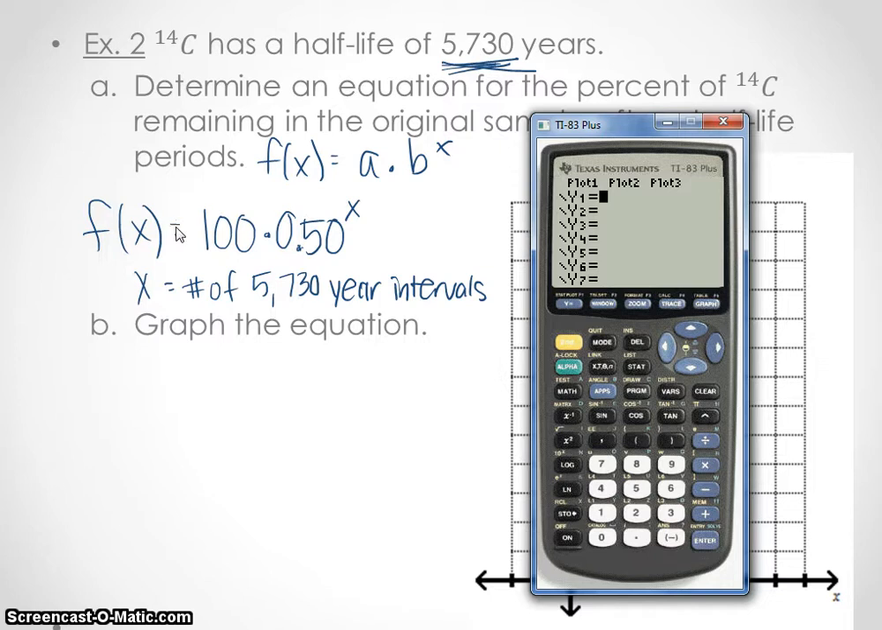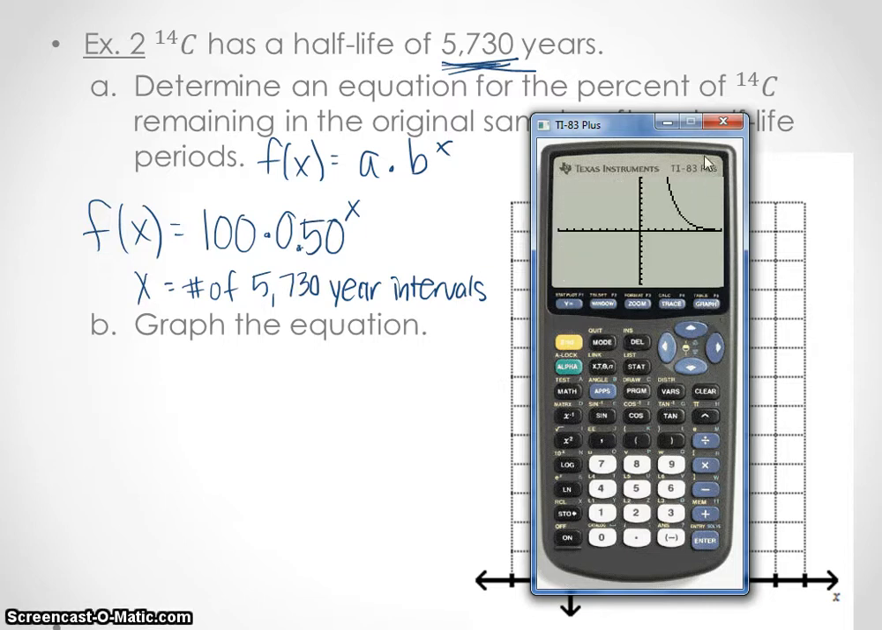And so we're going to put in f of x is just y, remember? So 100 times 0.5, sorry. Let's try that one more time. 0.5, to the x power. And we're just going to remember in our heads that x is every 5,730 years. We can't really program our calculator to do that.